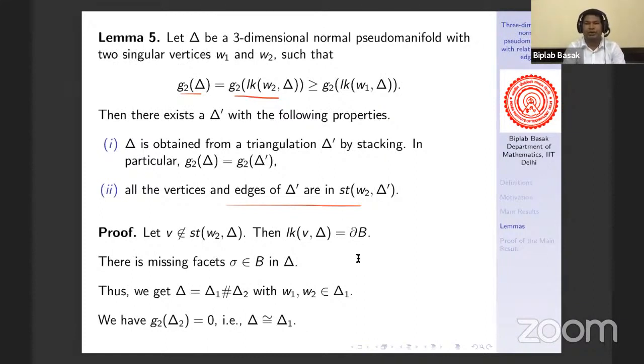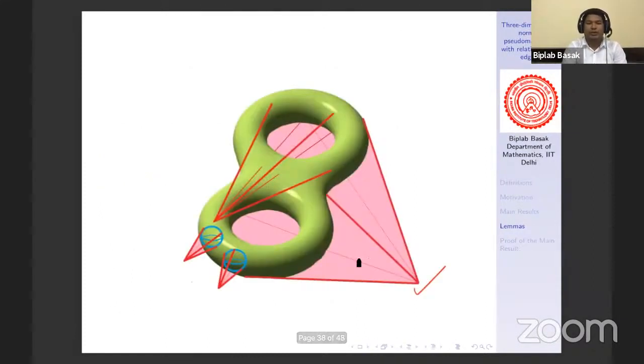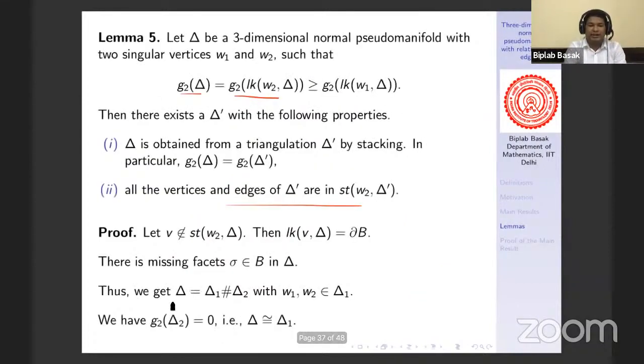I am not going into the details of that one. So if we have a missing tetrahedron in this sphere, then we can cut along that missing tetrahedron. That means we can write delta as a connected sum of delta 1 plus delta 2, where the singular vertices W1 and W2 will be in delta 1.